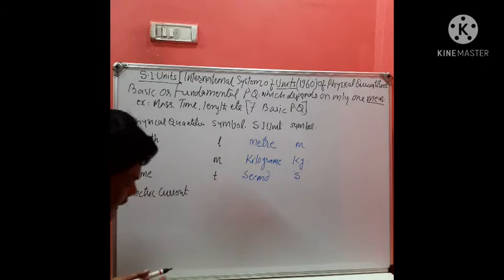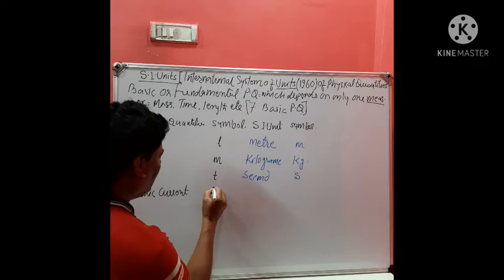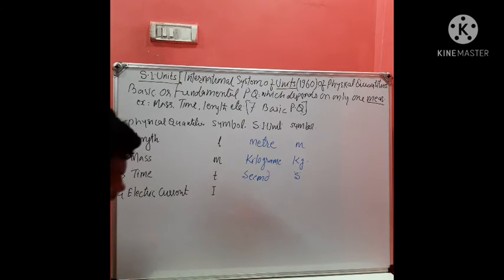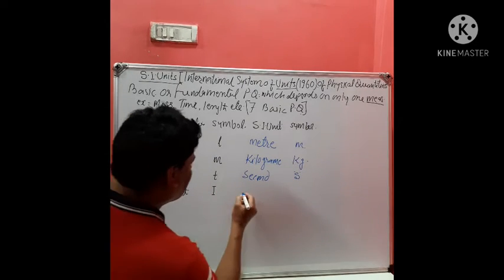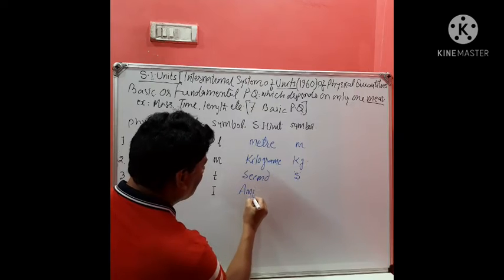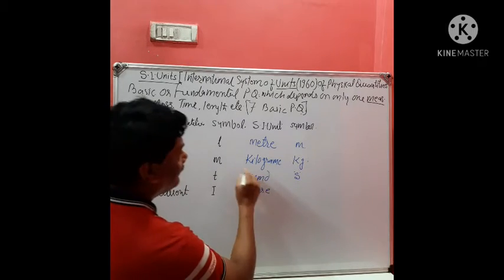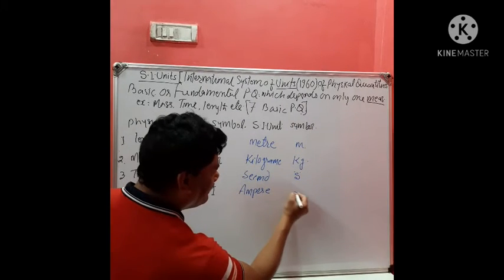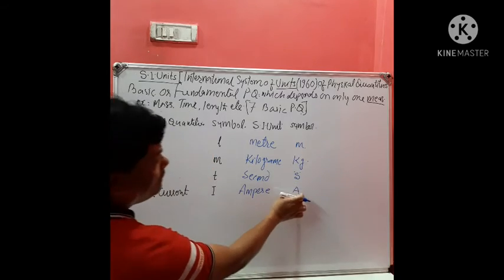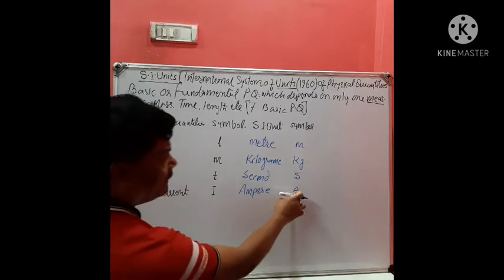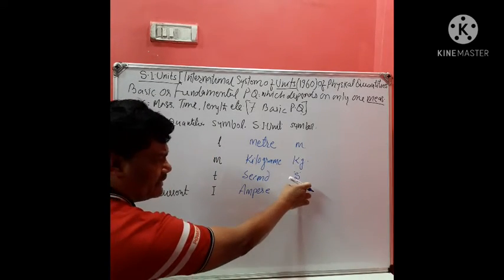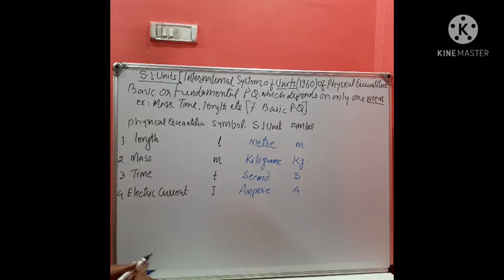Electric current is given by the symbol capital I. Its SI unit is ampere, and the symbol of the SI unit is capital A. Remember, capital A only, not A and 0, otherwise it will become angstrom.